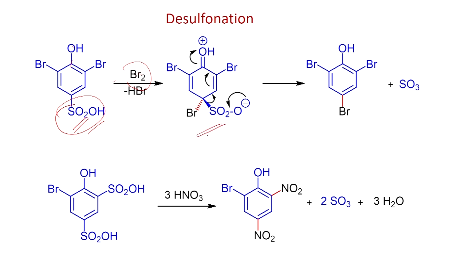You do the addition, you will have this compound. Once you form this one, this can lose SO3. You can have this tribromophenol as the product. So, addition elimination, basically you have the aromatic electrophilic substitution product. You substitute in place of sulfonic acid, you are here having Br. This is another example. Through desulfonation, you can also introduce halogen in the aromatic ring.